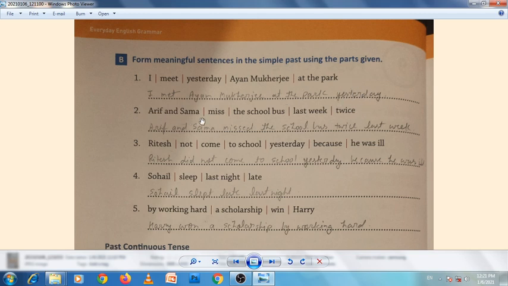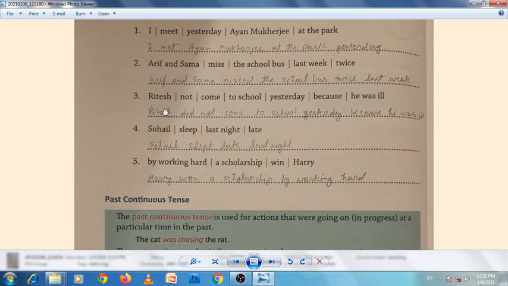And second, Arif and Sama missed the school bus last week twice. So Arif and Sama missed, second form, missed the school bus twice last week. Okay, and sentence 3. Ritesh not come to school yesterday because he was ill.